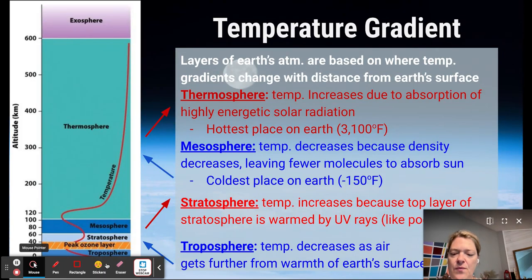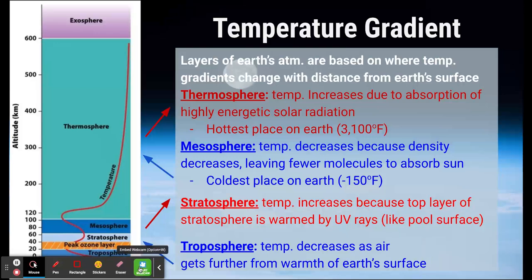I'm going to get rid of my picture here so that you can see all the words. What you really need to know is that the thermosphere is the hottest place on Earth. You do not need to memorize that temperature. The stratosphere is warmed by those UV rays that it captures. And then in the troposphere, the temperature decreases as it gets further from the Earth's surface, which is warm.